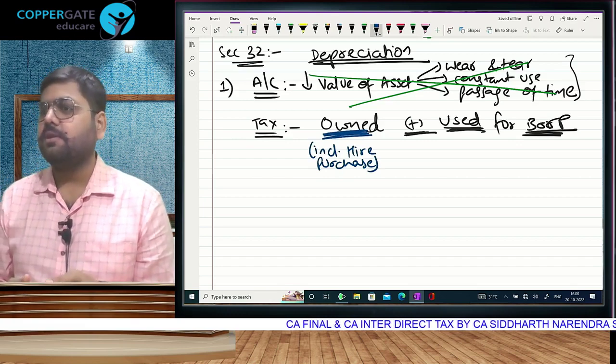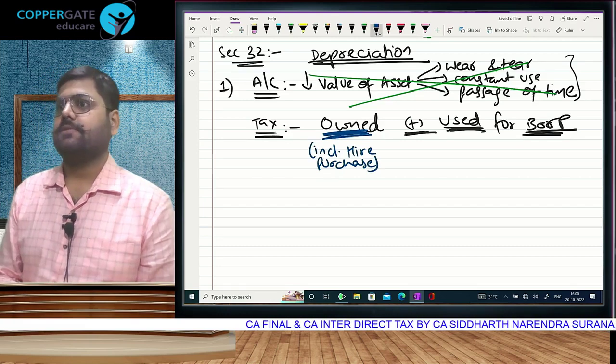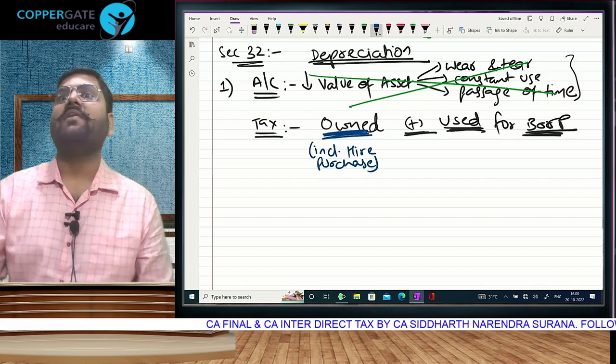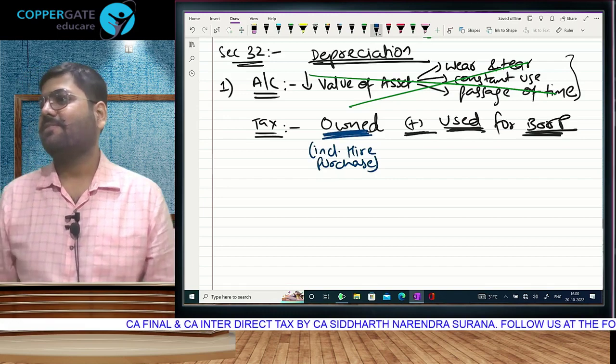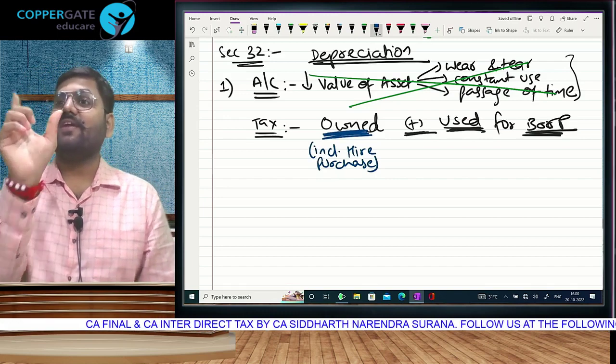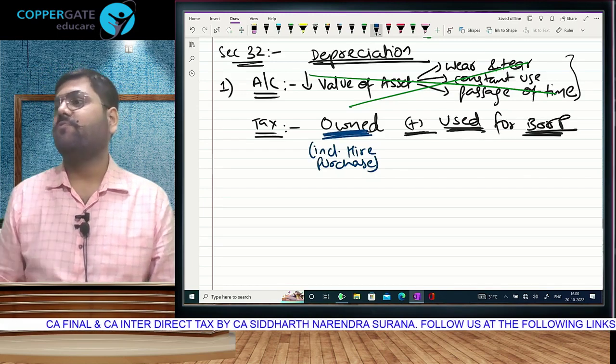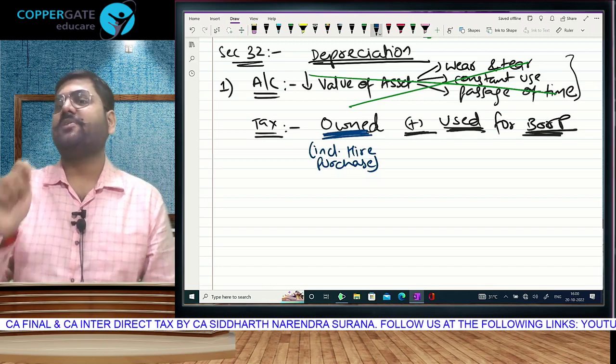You know the journal entry in accounts. Asset account debit 10 lakhs. To bank account 1 lakh. To vendor account 9 lakh. Means we are recording the asset at its value, full value. And we charge depreciation in the books of the buyer.